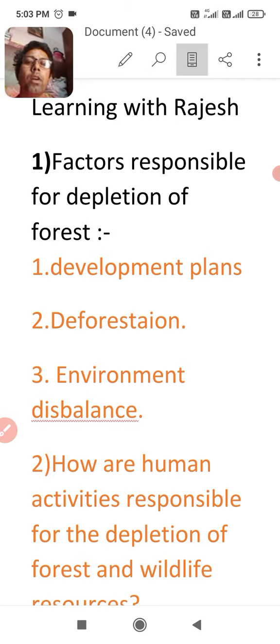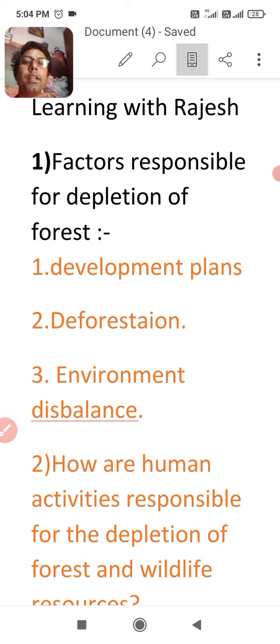First is development plans. You know that development plans are also responsible for the depletion of forest. For example, we are going to set up industries in the area, so we don't have sufficient land. So to acquire land, we have to deforest the land for development plans. And for mining also, you know that when we are going to mine or to get some minerals from the earth, we have to cut the trees from the forests. It means development plans are also responsible for depletion of forest. I think with the example you got this point.